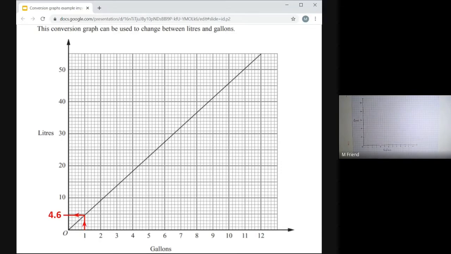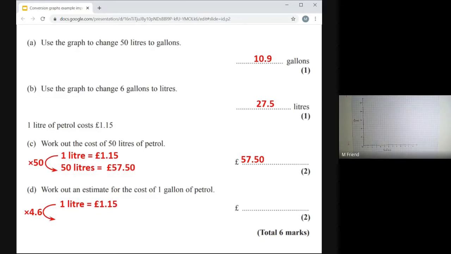That's good enough. The question did say estimate, and that's why it says estimate, because it's very difficult to be exact when you're reading a graph. So let's say 1 gallon is 4.6. So I know then if I buy 4.6 litres of petrol, that's the same as buying a gallon. So if I times this by 4.6, I get £5.29. 4.6 litres is 1 gallon, that's the same thing. So the answer to the question is £5.29.